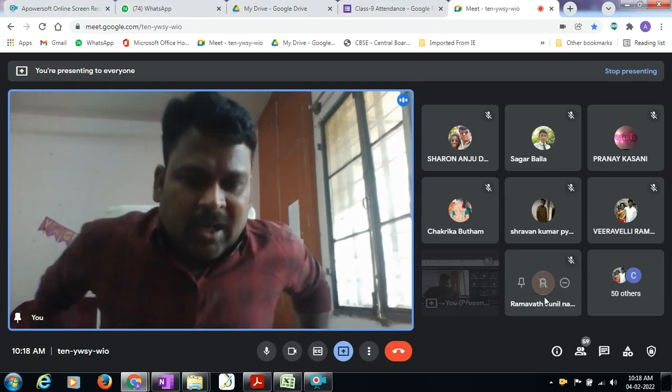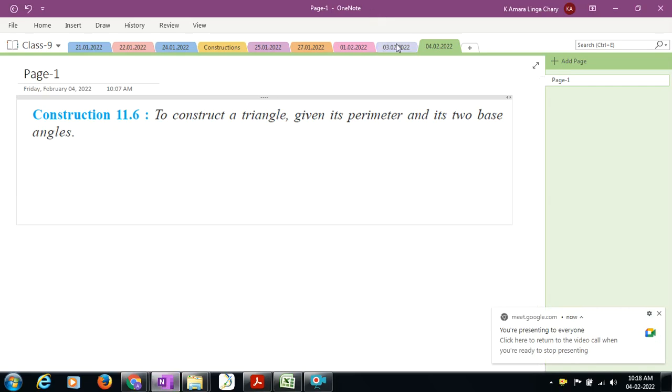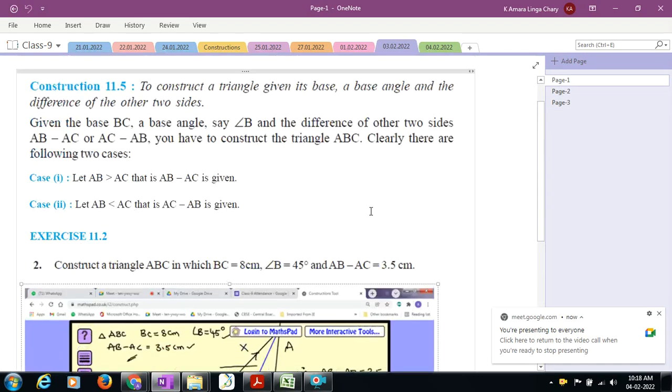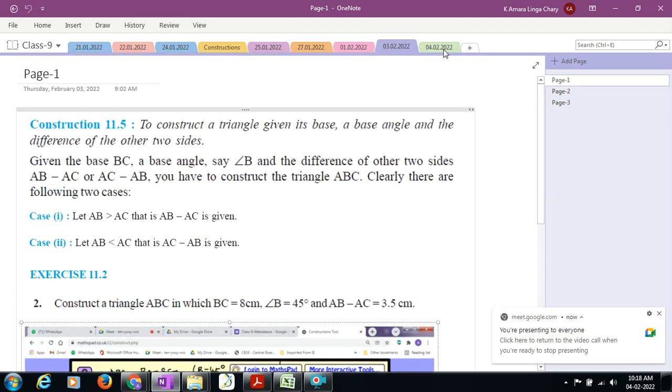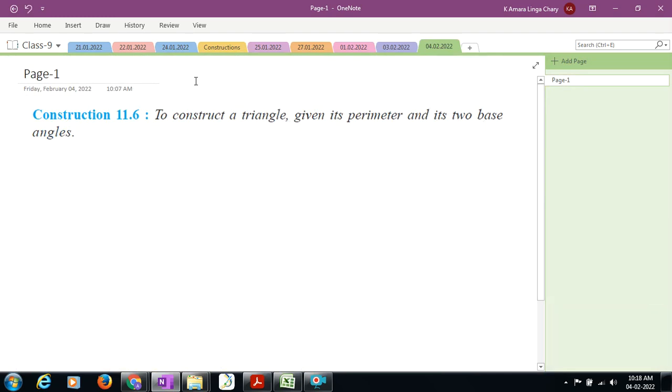In the previous class, we discussed how to construct a triangle when its one base angle and the difference of the two sides are given. Now we are left with only one model, that is the construction of a triangle when its perimeter and two of its base angles are given.